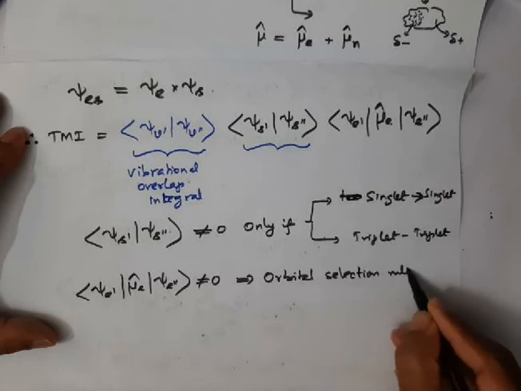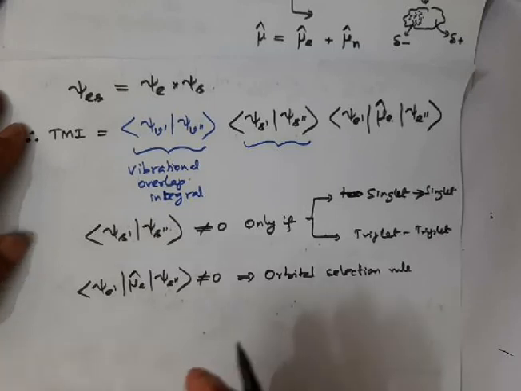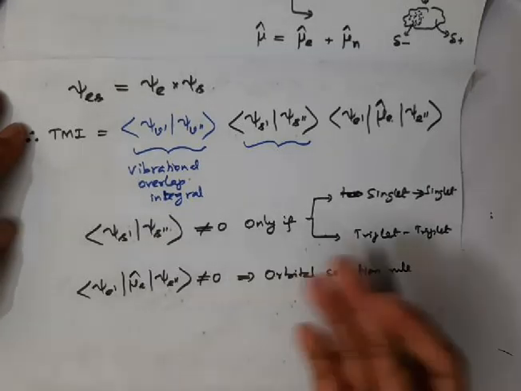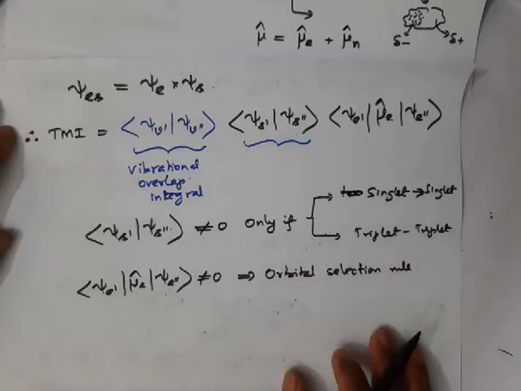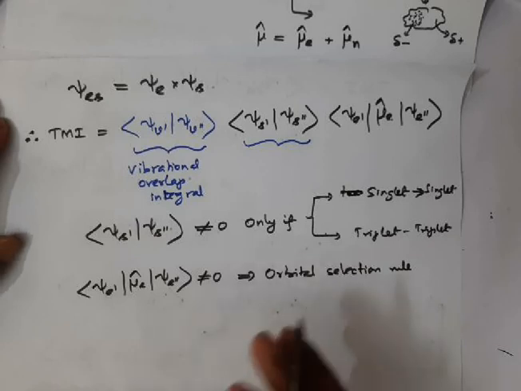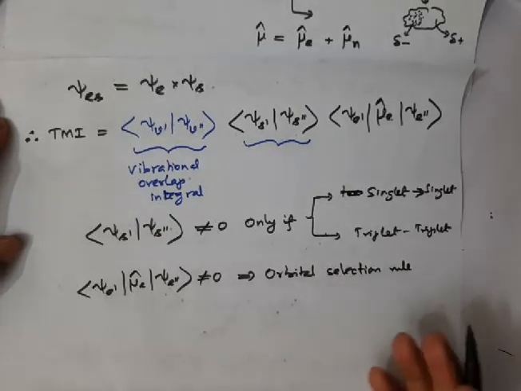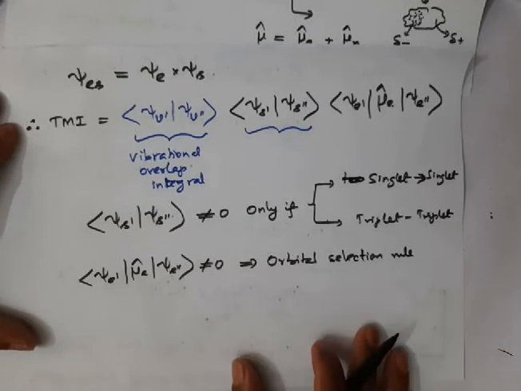You will get transitions like sigma to sigma, and several other transitions come under the orbital selection rule. Gerade to gerade, gerade to ungerade are allowed, plus to plus allowed. Those things we discussed already. It's called the orbital selection rule.